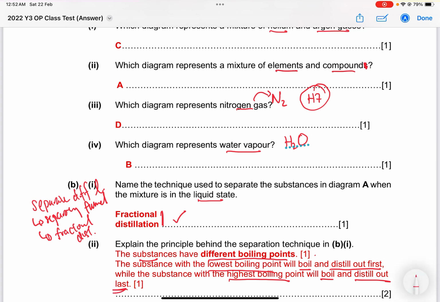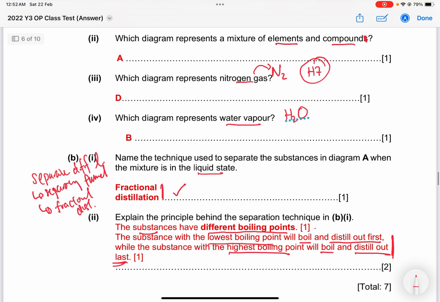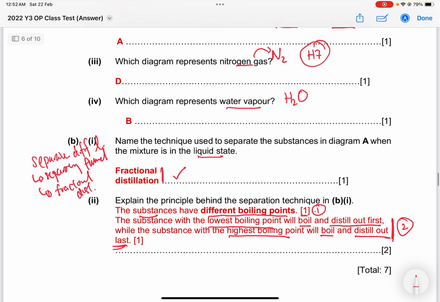So see the way they phrase it here in terms of explaining what you would observe for the fractional distillation. 1 mark for saying that it is different boiling points. The other one is describing which one will come out first, the lowest boiling point. The other one is the highest boiling point will come out last. So this is the second mark.